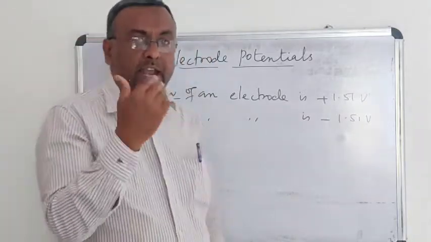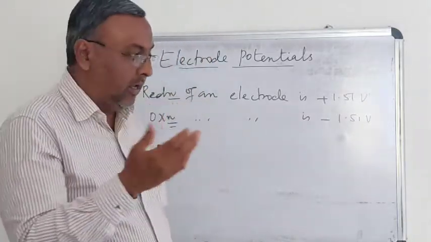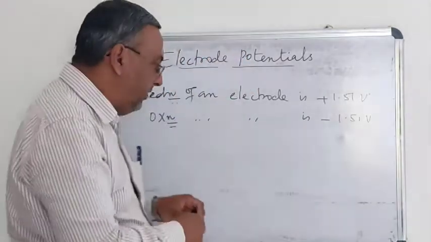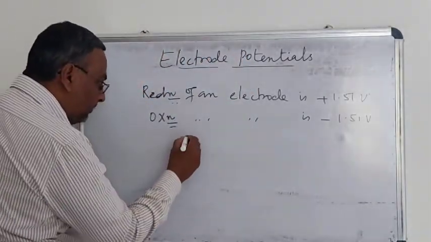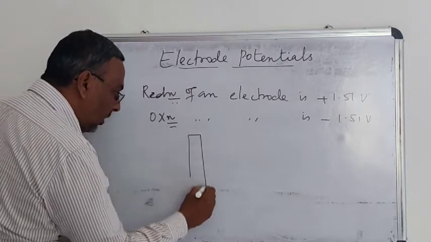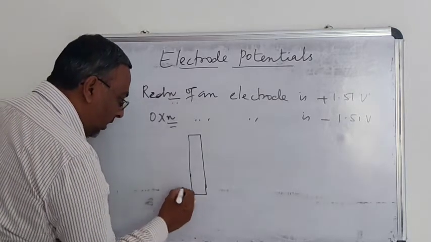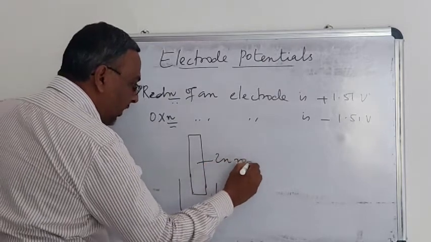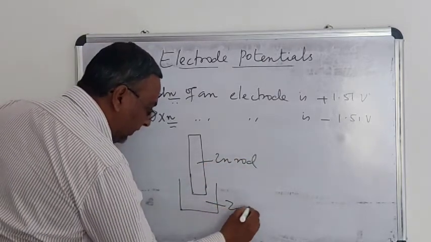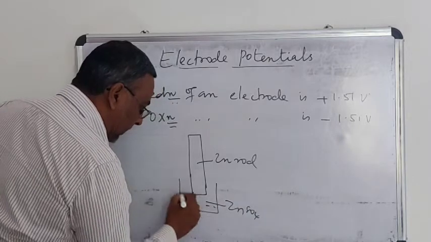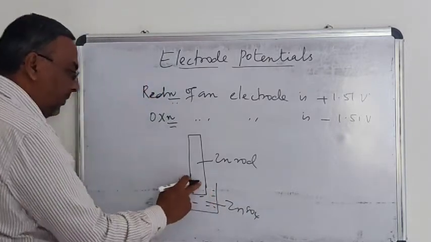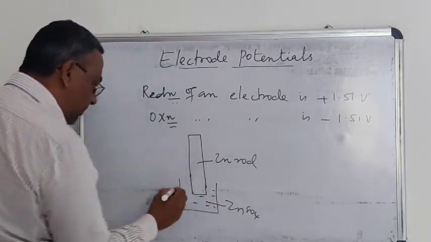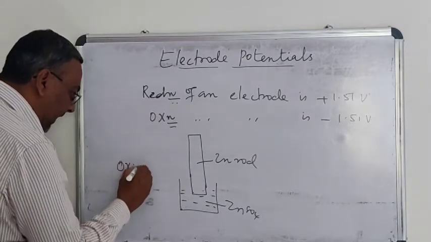See, in the case of Daniell cell or galvanic cell, this is the zinc rod, in contact with zinc sulfate solution, then the potential developed on this electrode is oxidation potential.